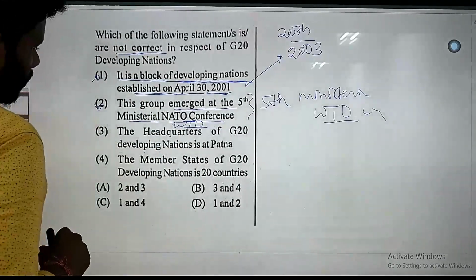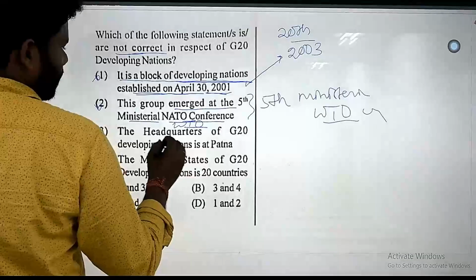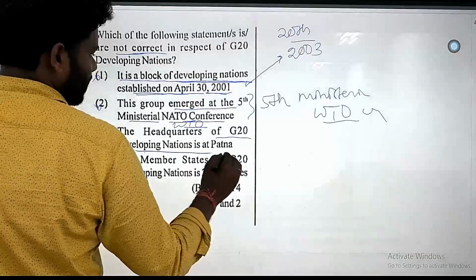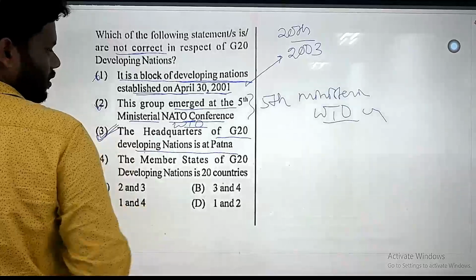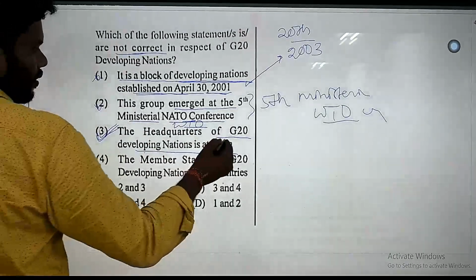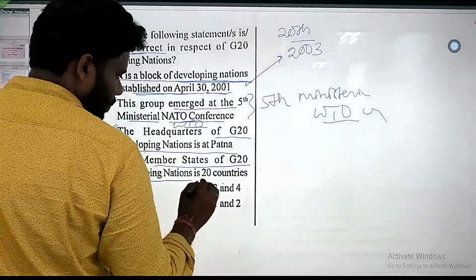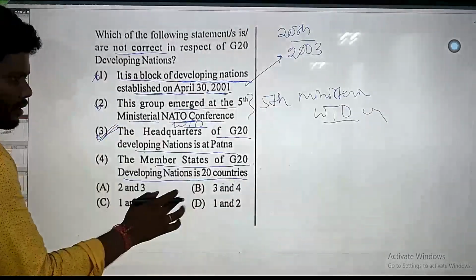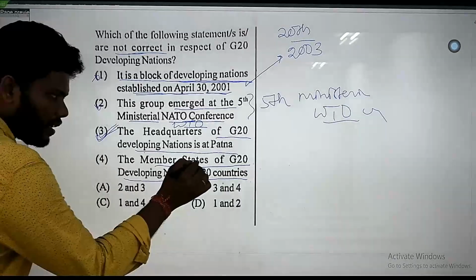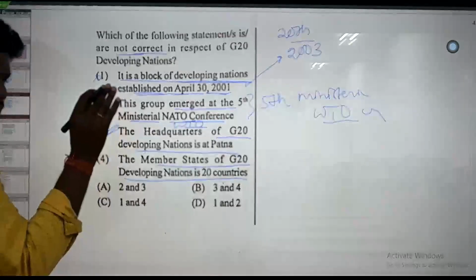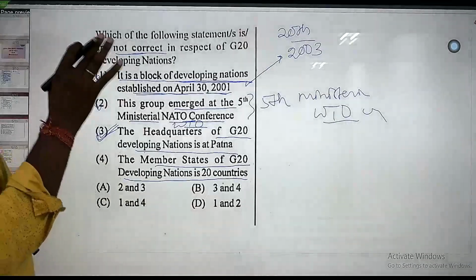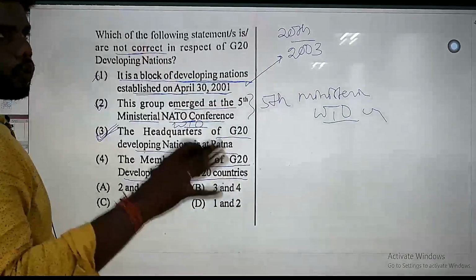The headquarters of G20 developing nations is at Patna. That is 100% correct. The member states of G20 developing nations is 20 countries. Try to understand: it is saying the member states of G20 developing countries, but it is not restricting the members of the committee to 20.